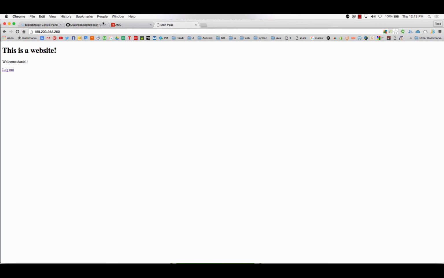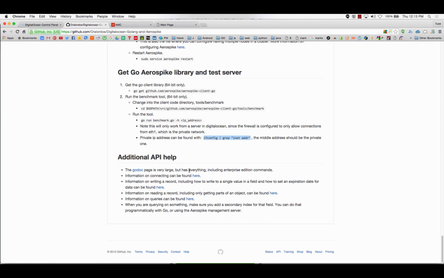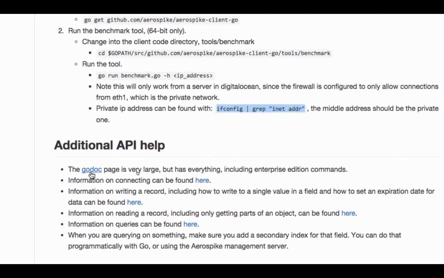So I've got, in my big thing of helpful stuff, a link to the Godoc page. It's got everything. It's actually a massive Godoc page. If you want more information on connecting, you can find it here. We just use the new client, which you give one IP address, and it'll look up everything else. If you've got all the IP addresses already, there's a command where you just give the list of IP addresses, and then it doesn't have to bother looking them up at startup. May or may not be useful.